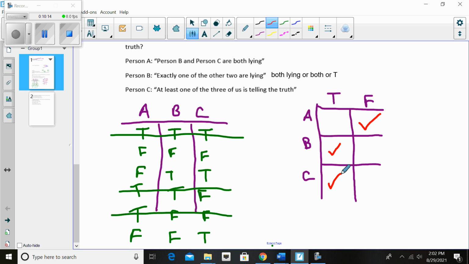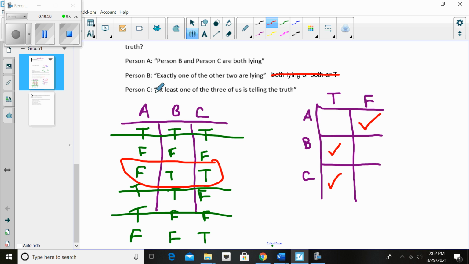But what you probably realized pretty quickly is that the only consistent statement would have to be this case, where B and C are both telling the truth, right? So this person's lying, and then they say exactly one of the other two are lying. Well, there we go. There's the exactly one.